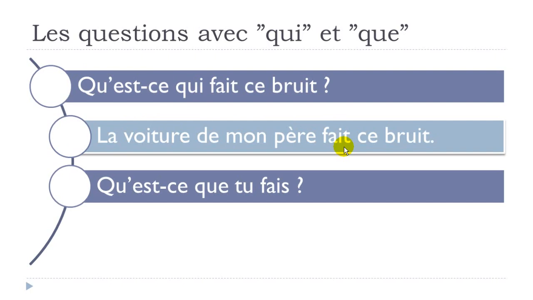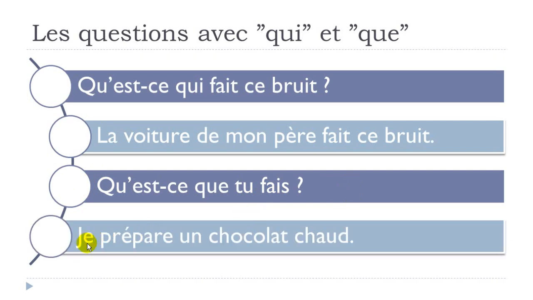Okay, second question, qu'est-ce que tu fais? So if you remember carefully, it was what are you doing? Qu'est-ce que tu fais? And the answer, je prépare un chocolat chaud. Okay, so I wanted to put another verb in the answer just to show you that you don't really need to answer with the same verb, you know. Qu'est-ce que tu fais? What are you doing? Je prépare, so I prepare. Je prépare, and then this is the object of the verb. So the grammatical object of the verb. So je prépare un chocolat chaud.